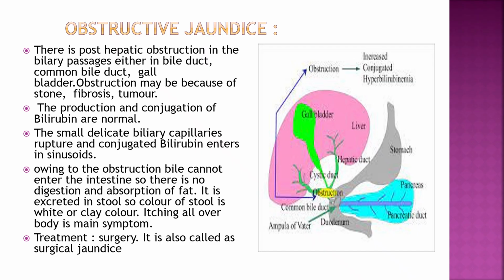So fat is excreted in stool as it is, and because of that the color of the stool is white or clay color, and itching all over the body is the main symptom. So in jaundice main symptoms are abdominal pain, nausea, vomiting. In hepatic jaundice there may be hepatomegaly. So these are the basic symptoms, and then the urine will be dark yellow in color in hepatic and obstructive jaundice, and urine bile salt and bile pigment are present.